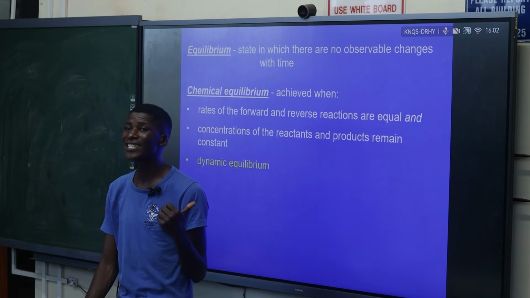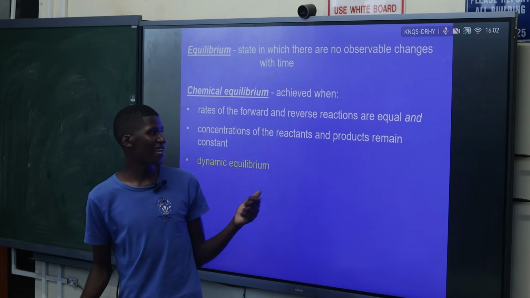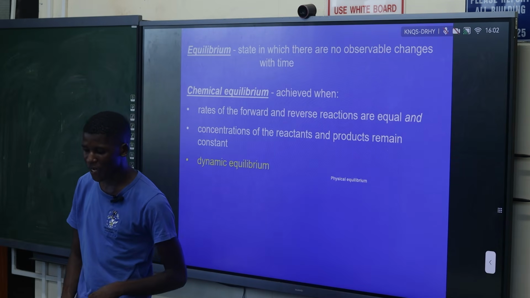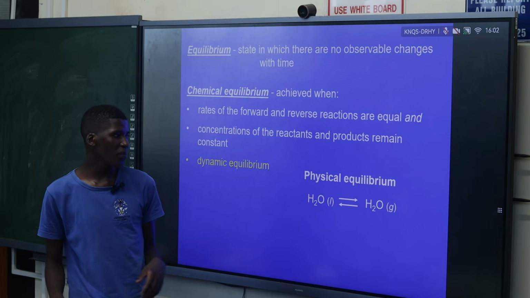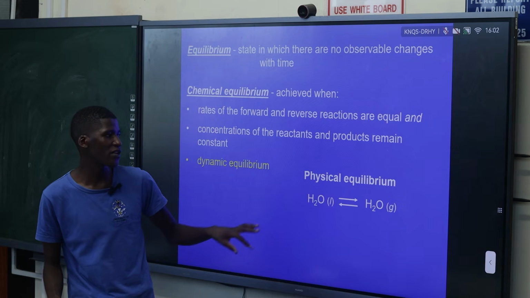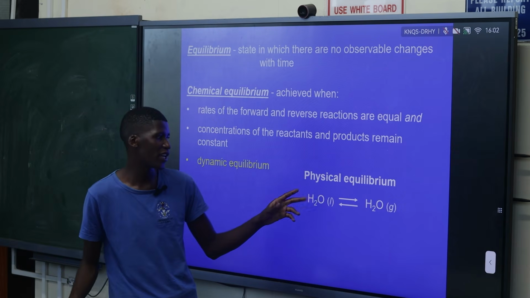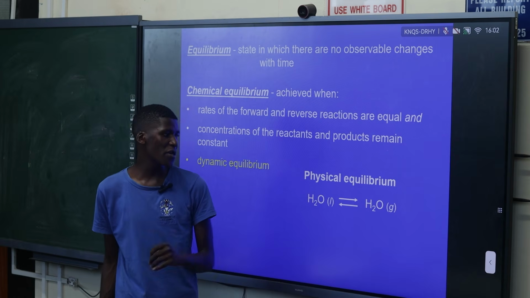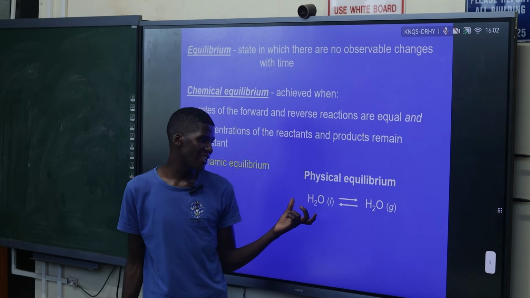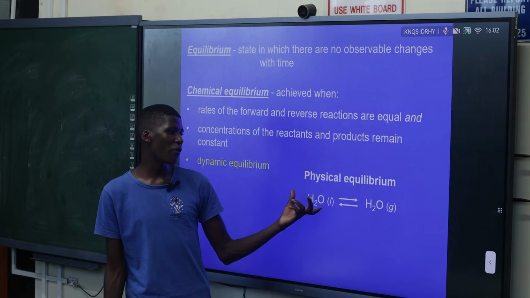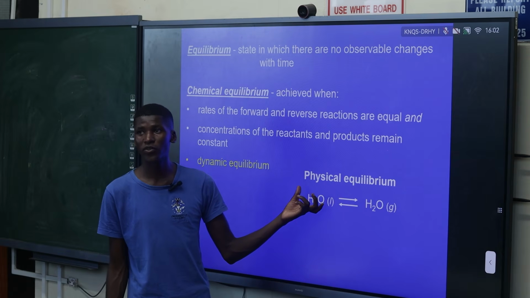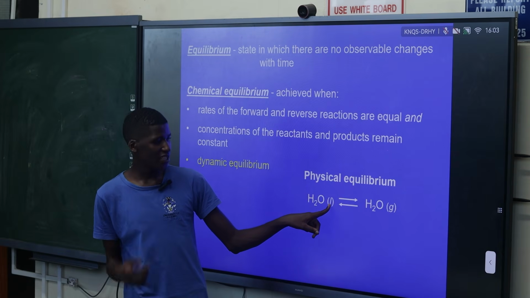And also we have got a dynamic equilibrium. That just explains that our chemical potentials are not changing. So we have got 2 types of equilibrium that you can look at. It's a physical equilibrium whereby there is a change in the state of matter. So for example, if you are boiling water, this is H2O in its liquid form.